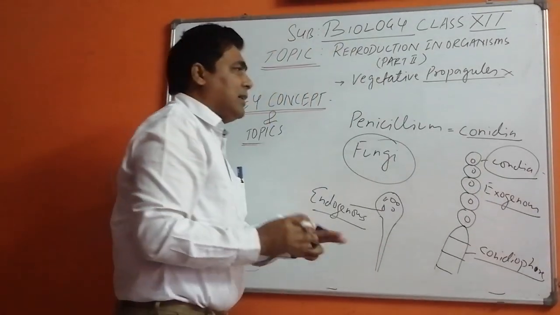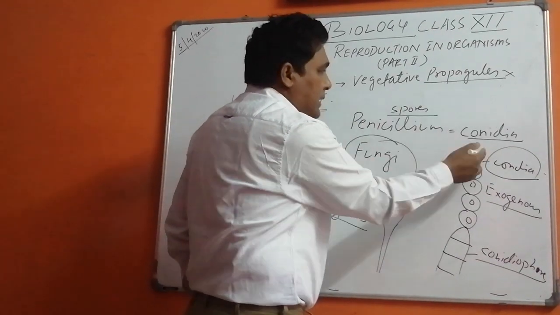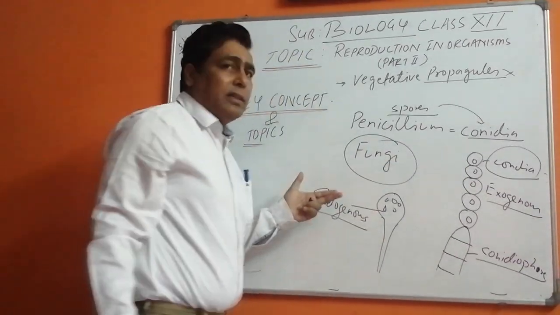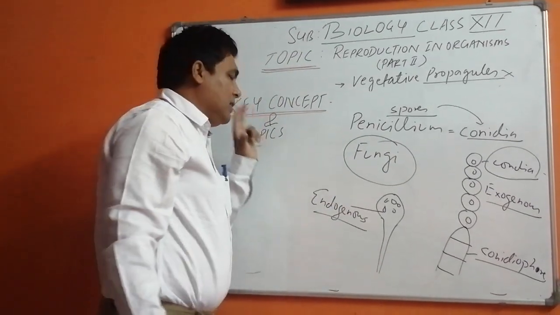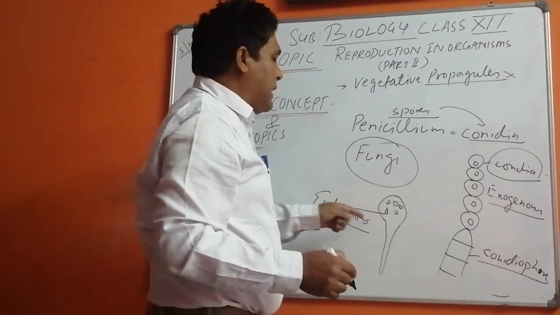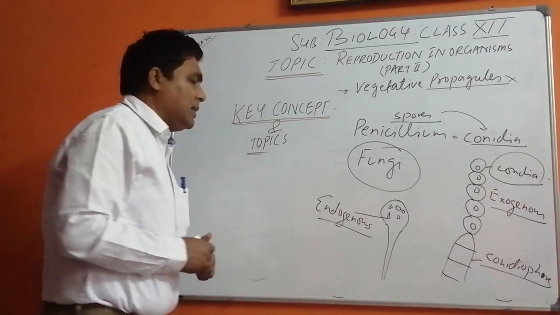Now these conidia are the spores. These spores can produce new penicillium bodies. Understood? Okay. Now this is endogenous and exogenous. In AIPMT or medical entrance, they ask these, and already these have come there.